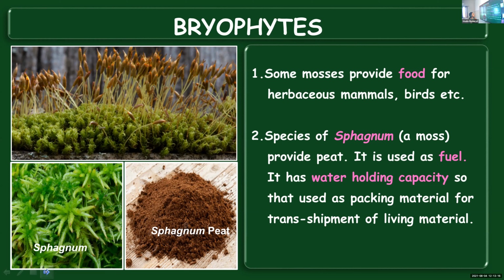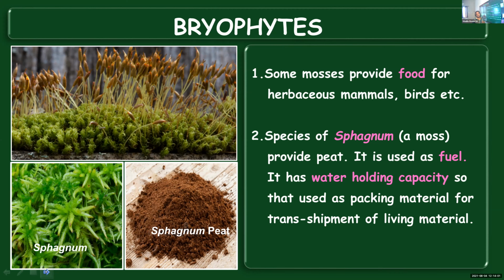Not only that, it has water holding capacity. They can retain water, so it is used as a packaging material. When something has to be transported via ships to faraway places, this material is used for packing. Because of its better water holding capacity, it helps in retaining freshness, especially for transporting living material. Lack of moisture can result in the drying up of living material, so the peat obtained from sphagnum can be used as a packing material for transporting living material.